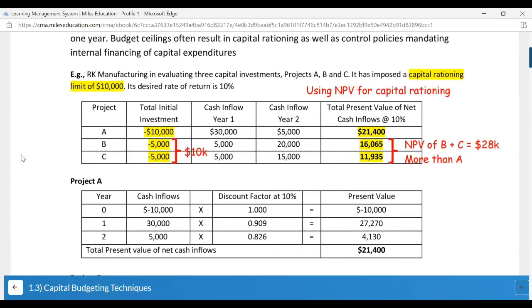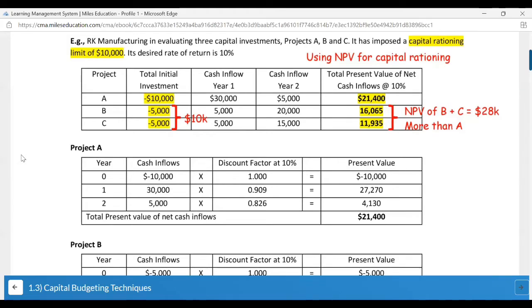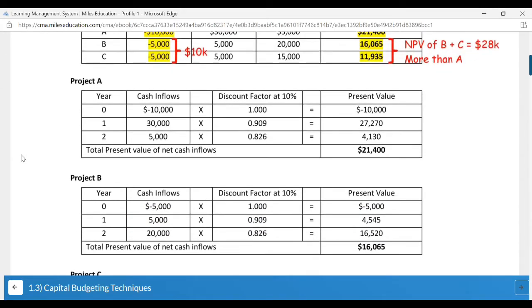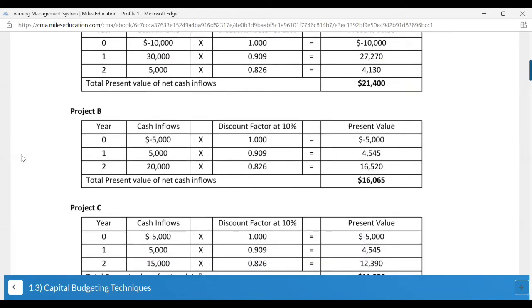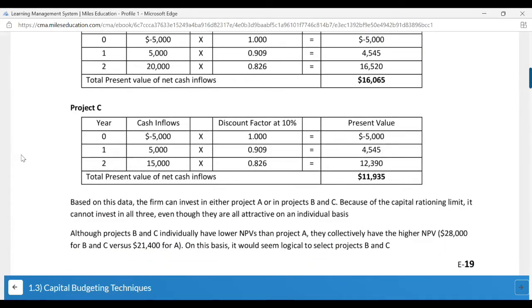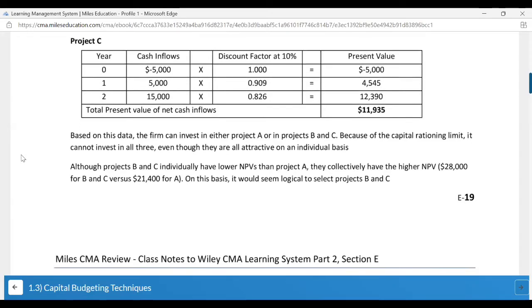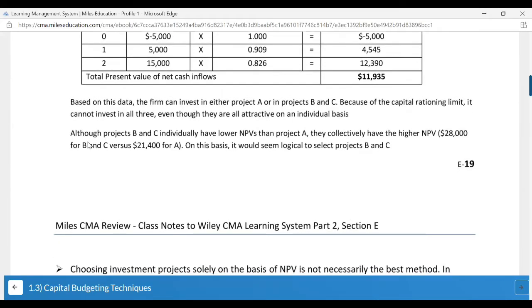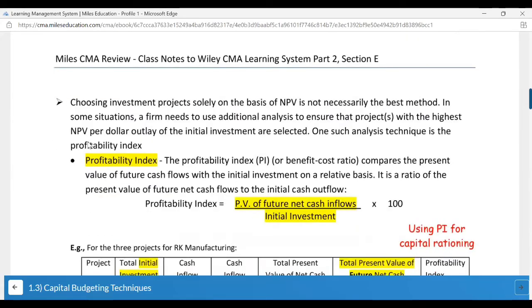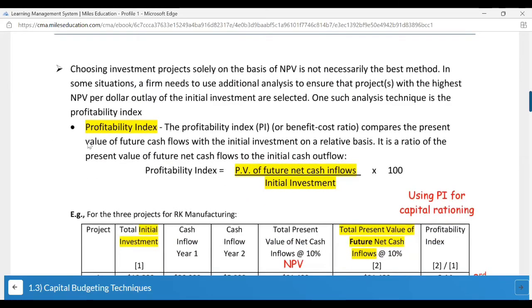They have calculated here exactly how they landed on $21,400 for project B and then for project C. Although projects B and C individually have lower NPVs than project A, they collectively have the higher NPV. On this basis, it would seem logical to select projects B and C. Choosing investment projects solely on the basis of NPV is not necessarily the best method. So you need to also use other factors I mentioned.